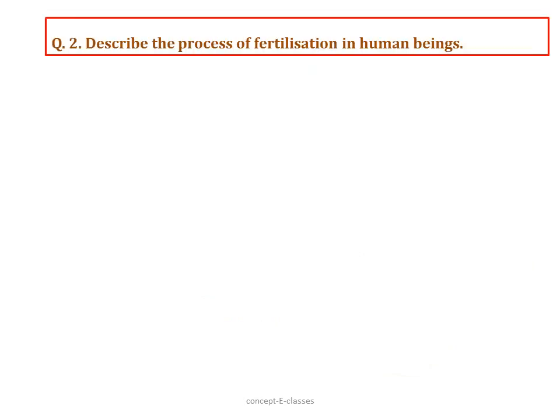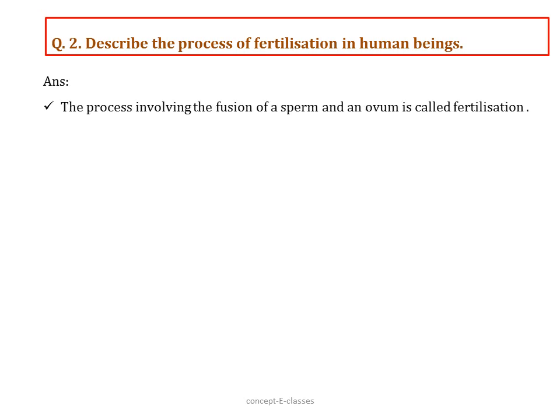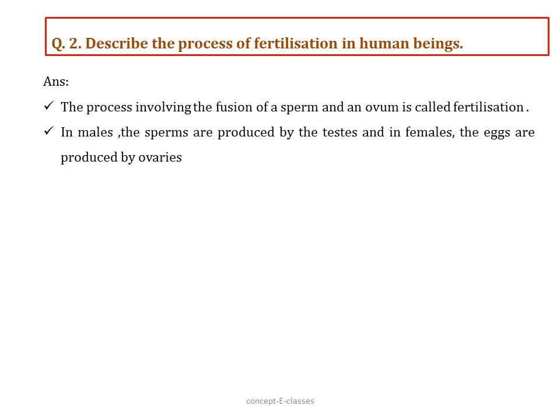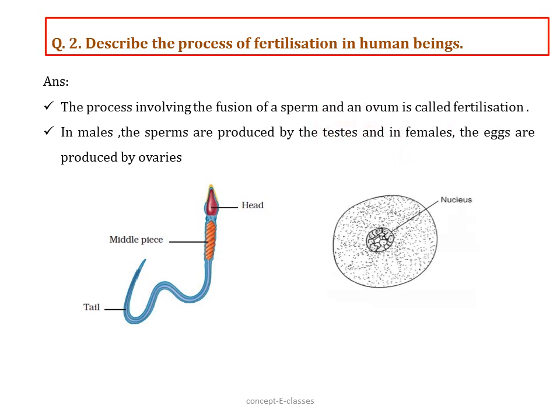Question number 2. Describe the process of fertilization in human beings. So we have to explain what fertilization is and the process of fertilization. The first step in reproduction is the fusion of a sperm and an ovum, that is an egg cell, and this process is called fertilization. In males, the sperms are produced by the testis, which is a male reproductive organ, and in females, the eggs are produced by the ovaries.